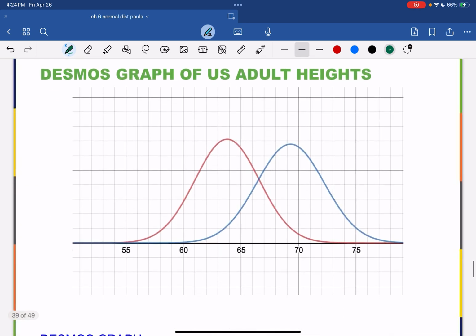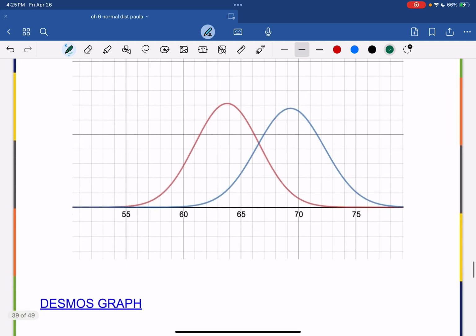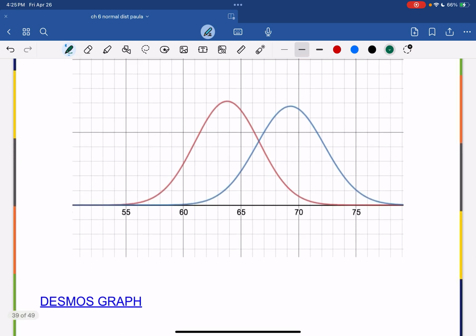I also have a Desmos graph showing those two distributions. And the nice thing about this Desmos graph is that you can change the standard deviation on a slider and look at what happens as a result of that. And I think it's not letting me click on that link right now.